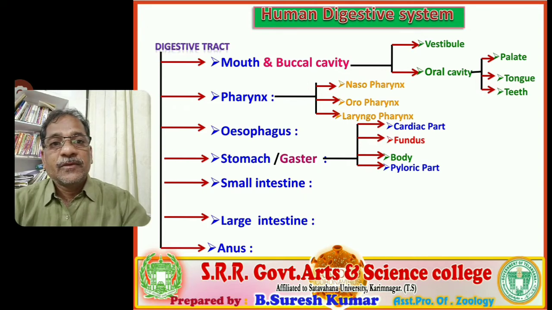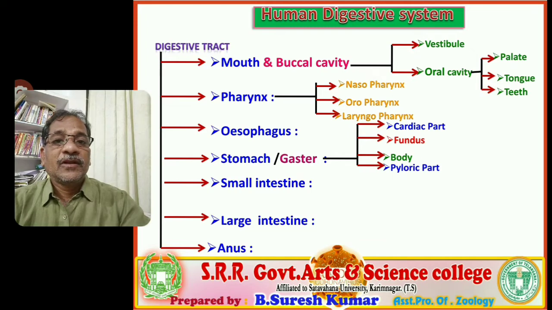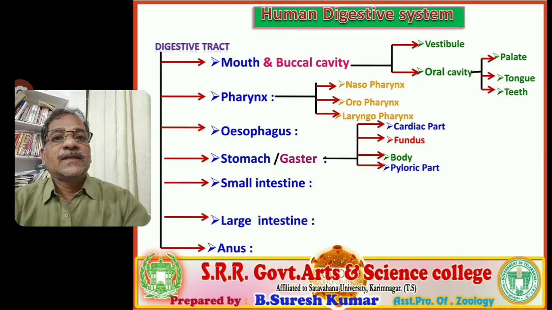Suppose in an entrance examination all these parts are given randomly in a question and you are asked to arrange them in sequence from anterior to posterior direction or posterior to anterior direction. So definitely you must get a good command of the sequence, as well as what subparts a specific part contains, that is important. The stomach is differentiated as cardiac, fundus, body, pyloric part. Sequential learning is required. If the sequence is lost, you lose the marks. So the sequence is compulsory and important.